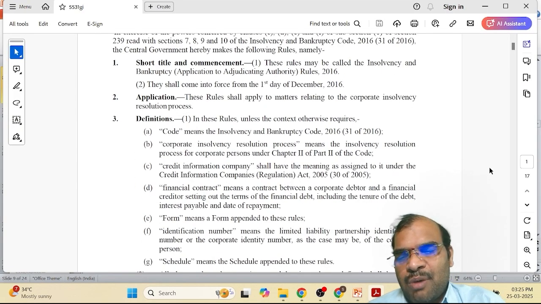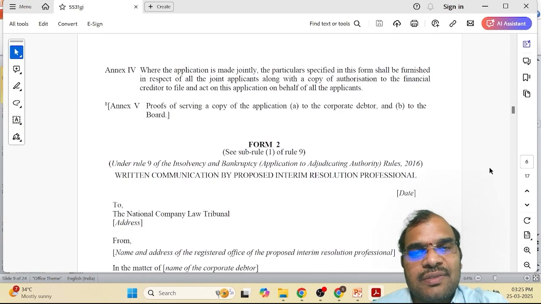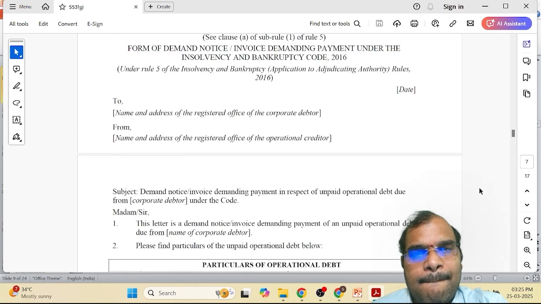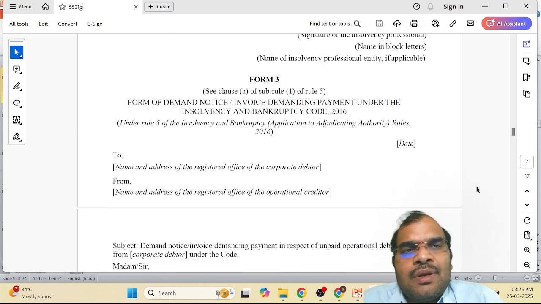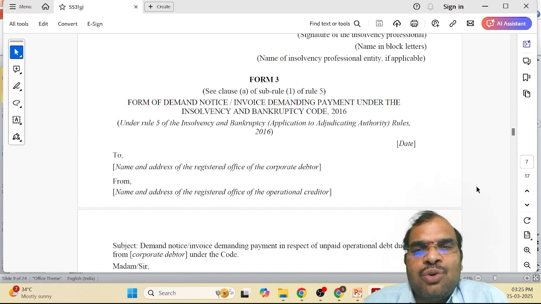Now let us look at form number 3, how it is. This is form number 3. Form number 3 of the rules: form of demand notice or invoice demanding payment under the Insolvency and Bankruptcy Code 2016.